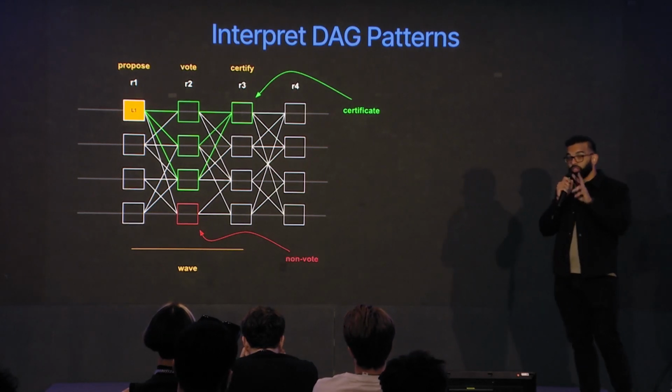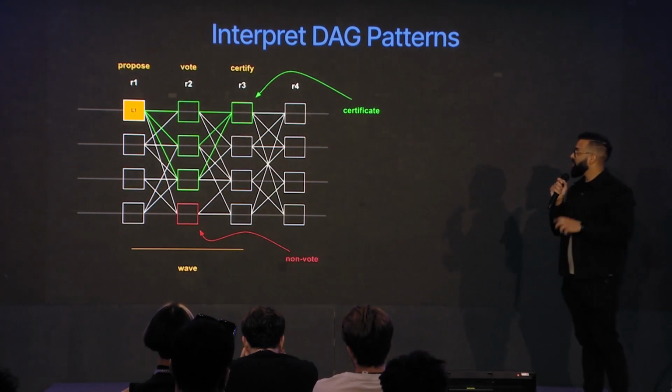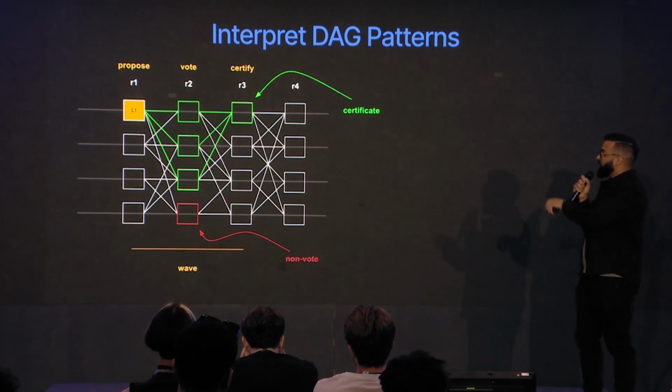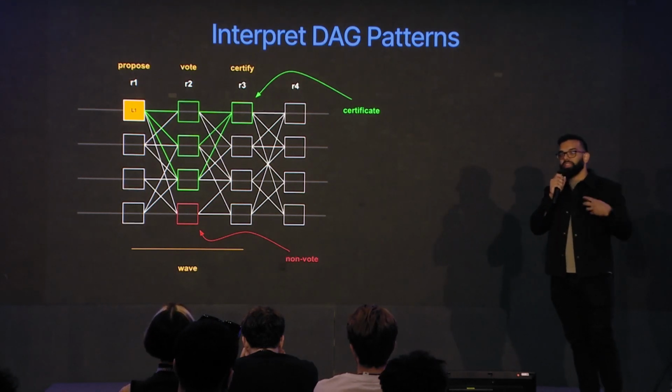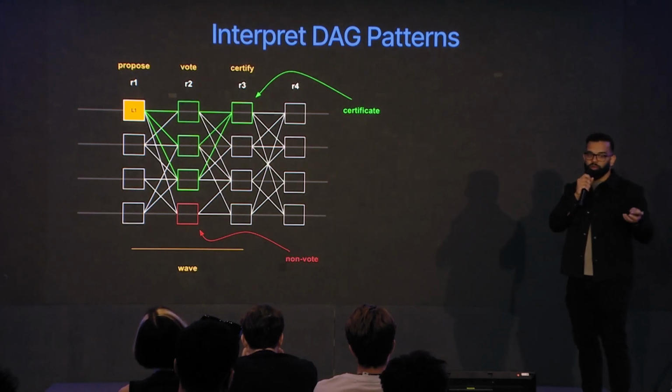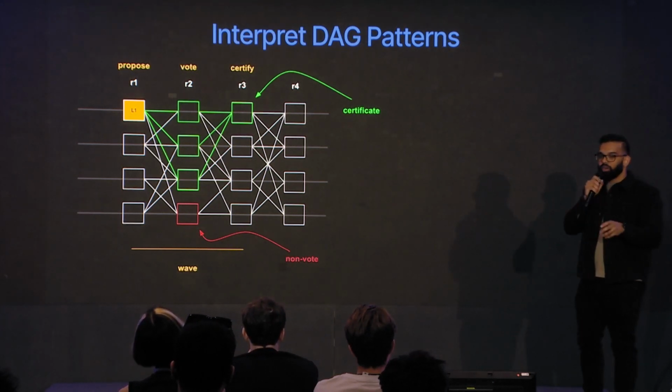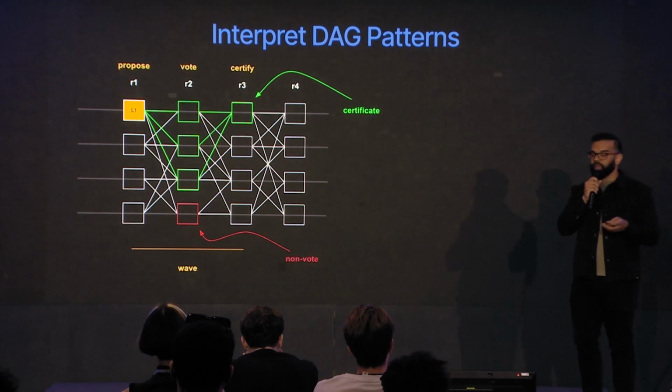That's one of the 2 patterns you have to recognize there. The other pattern is called a certificate. So a certificate in round 3 of the wave just links to 2f+1 votes. If you can remember those 3 patterns, then we can follow the commit rules of Mysticeti.